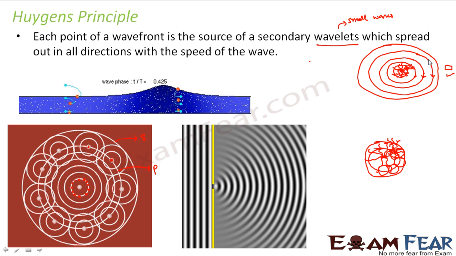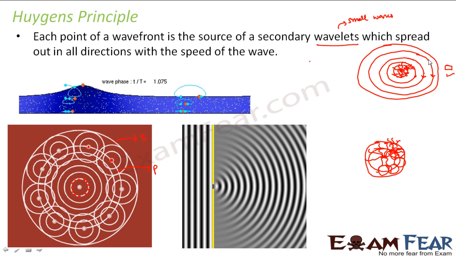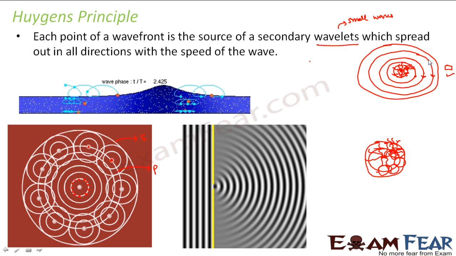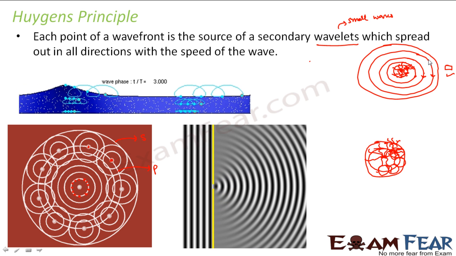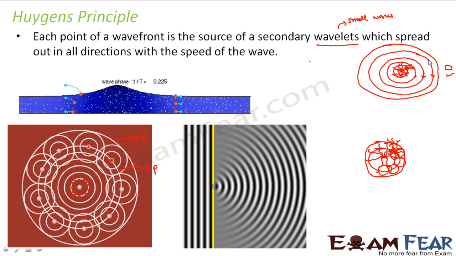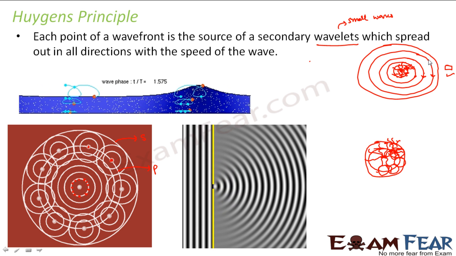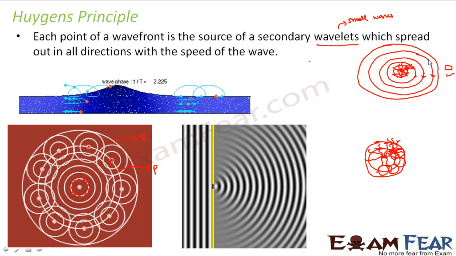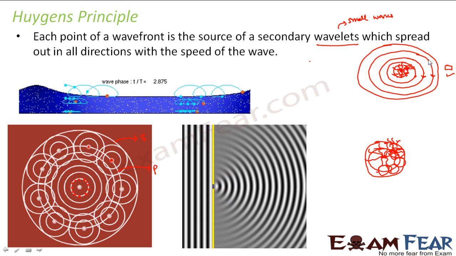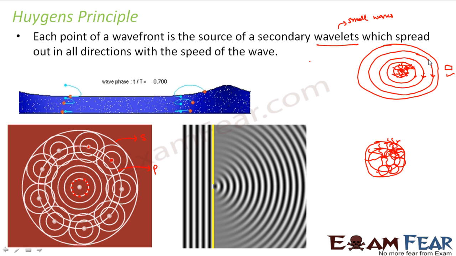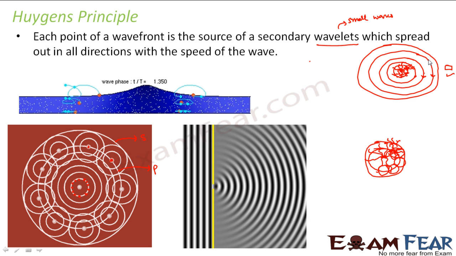And why does the wavefront spread? Because the wave at every point on the wavefront gives rise to secondary wavelets, which spread out in all directions with the speed of the wave. Right? I hope it is clear to you now. This is a very important phenomenon, because with the help of Huygens principle, we will study everything else. To understand Young's double slit experiment, diffraction, interference, polarization, for everything you need Huygens principle.